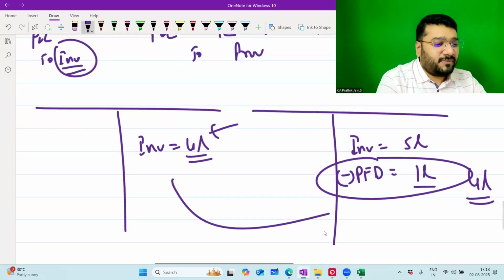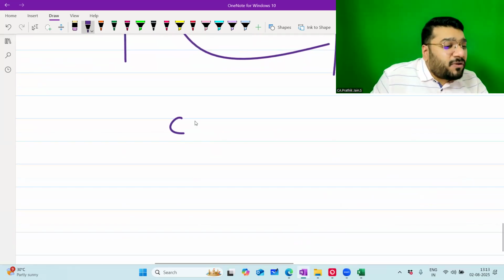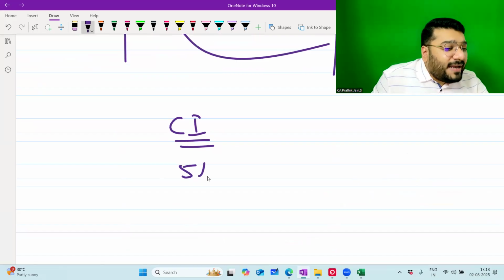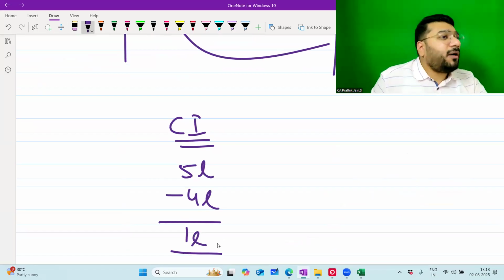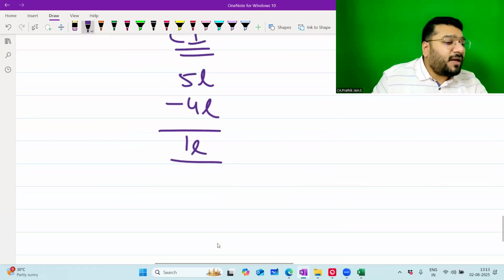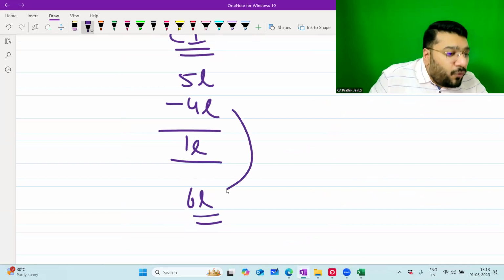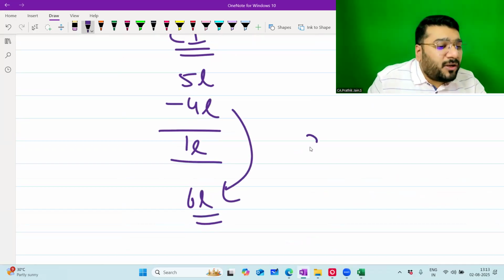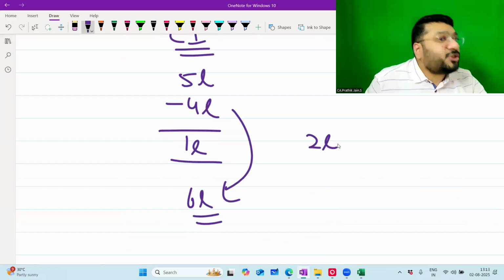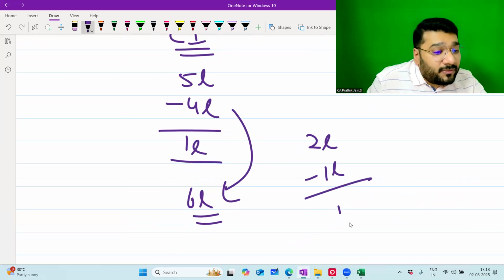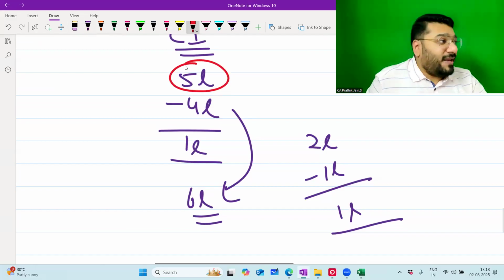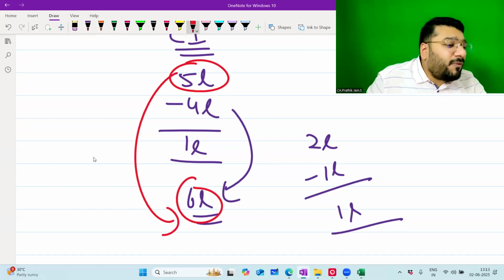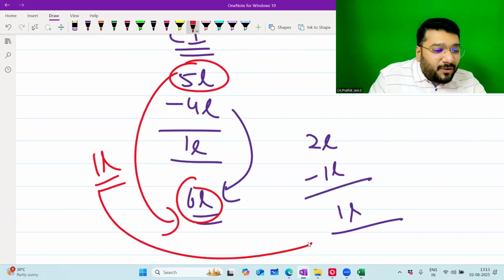Now the question is, in case of current investment, sir, 5 lakh was the investment value. 4 lakh is the market value. 1 lakh is loss. So we recorded the loss. Next year, I sold this for 6 lakh rupees. So 4 lakh worth of assets, sold it for 6 lakh rupees. So how much is the profit now? 2 lakh profit. In this 2 lakh profit, how much have you already booked as loss in the first year? 1 lakh. So how much is the actual profit earned? 1 lakh. So technically see, I invested initially how much? 5 lakh. Sold for how much? 6 lakh. So actual profit is how much? 1 lakh. Same 1 lakh is coming now.